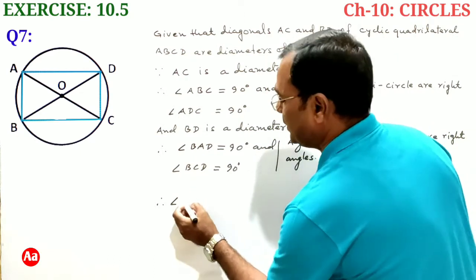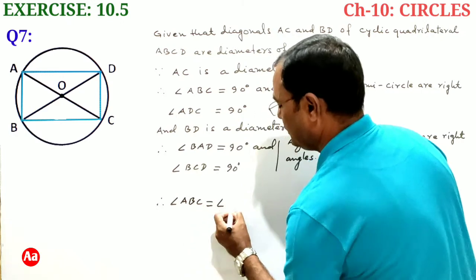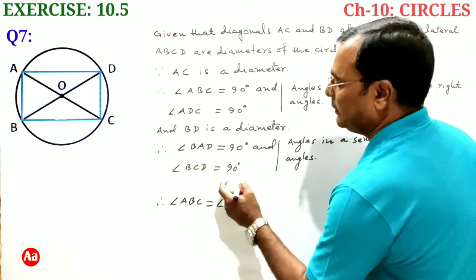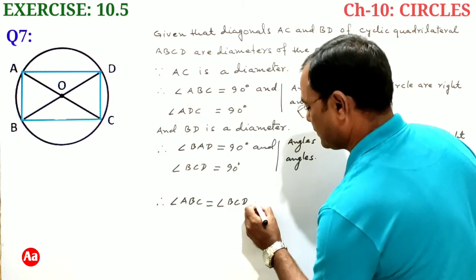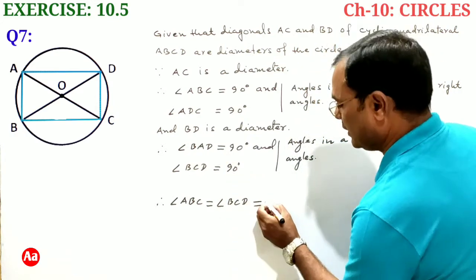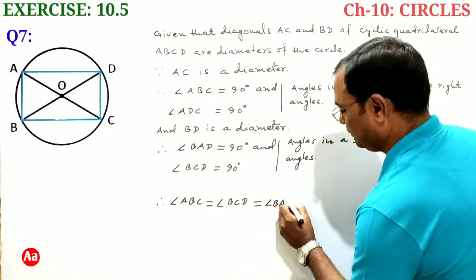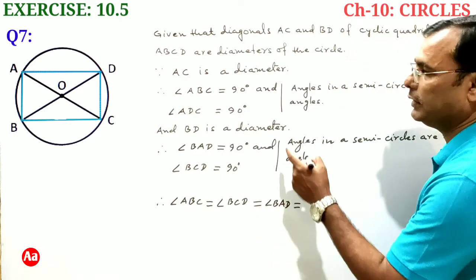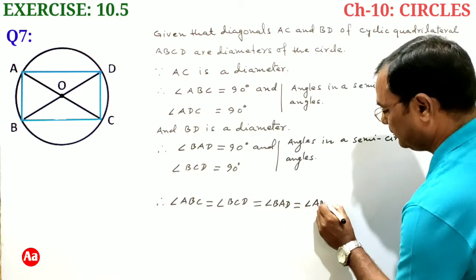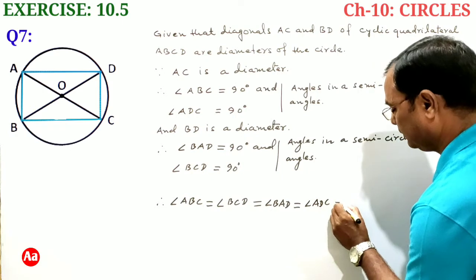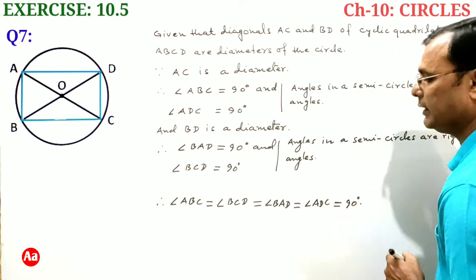So angle ABC equal to angle BCD equal to angle BAD equal to angle ADC equal to 90 degrees.